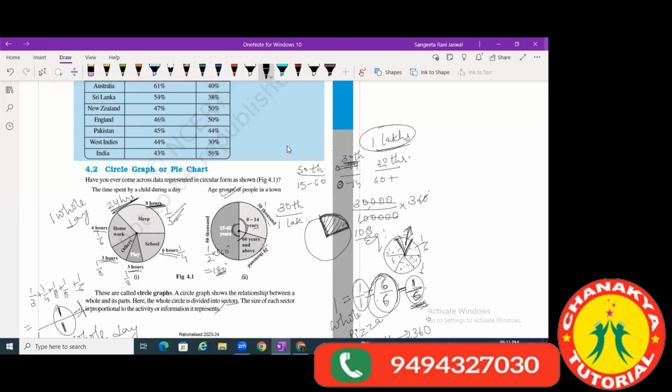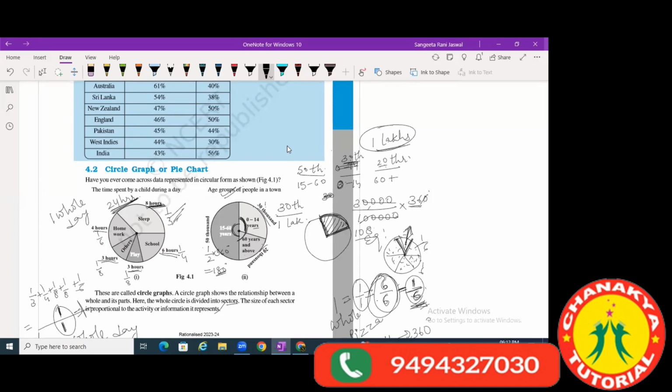But here I'm not getting the central angle now. When you are doing it with 360, we should get the central angle. If I take 50,000, then it should be 360.